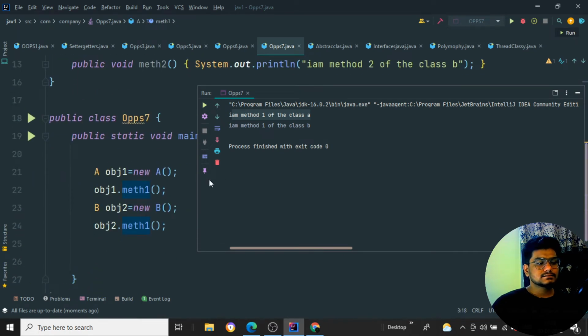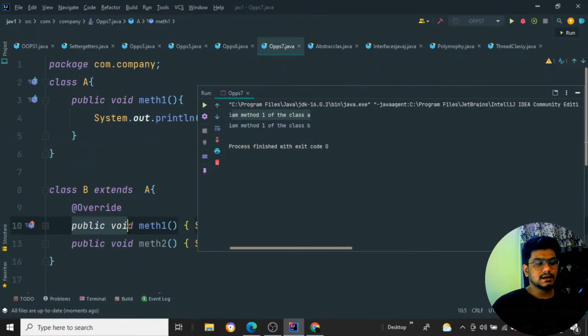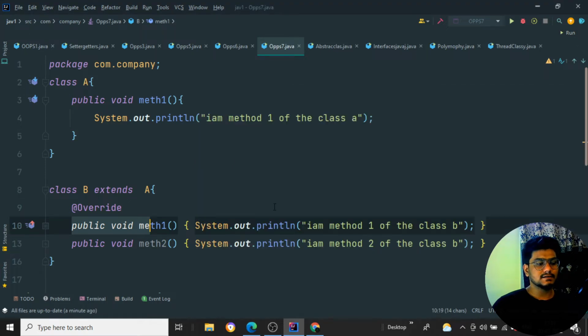Then if I create an object 2 for class B, you can see object 2 dot method 1. If I call this method, you can see "I am method 1 of the class B" is going to print. So this is how the overriding method works.